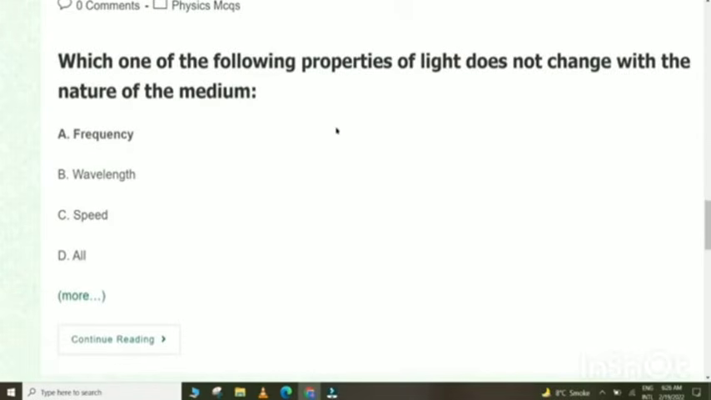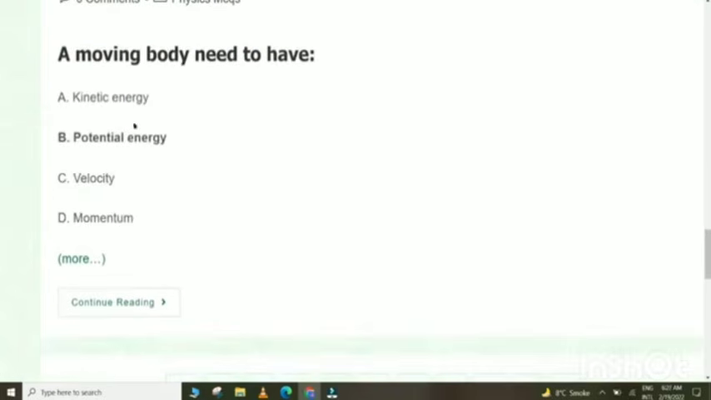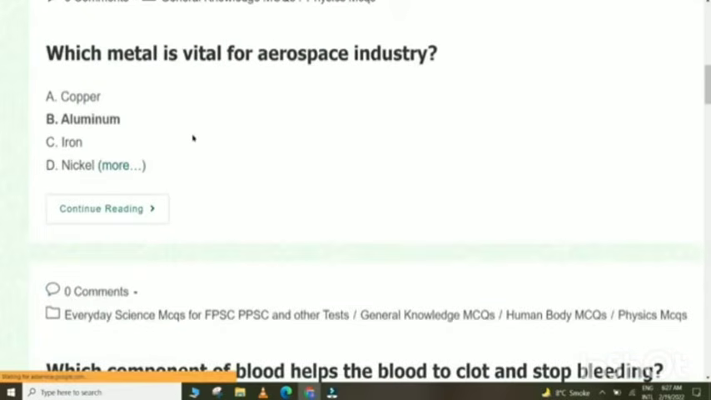Which of the following properties of light does not change with the nature of the medium? Frequency. A moving body needs to have potential energy. Which metal is vital for aerospace industry? Aluminium.